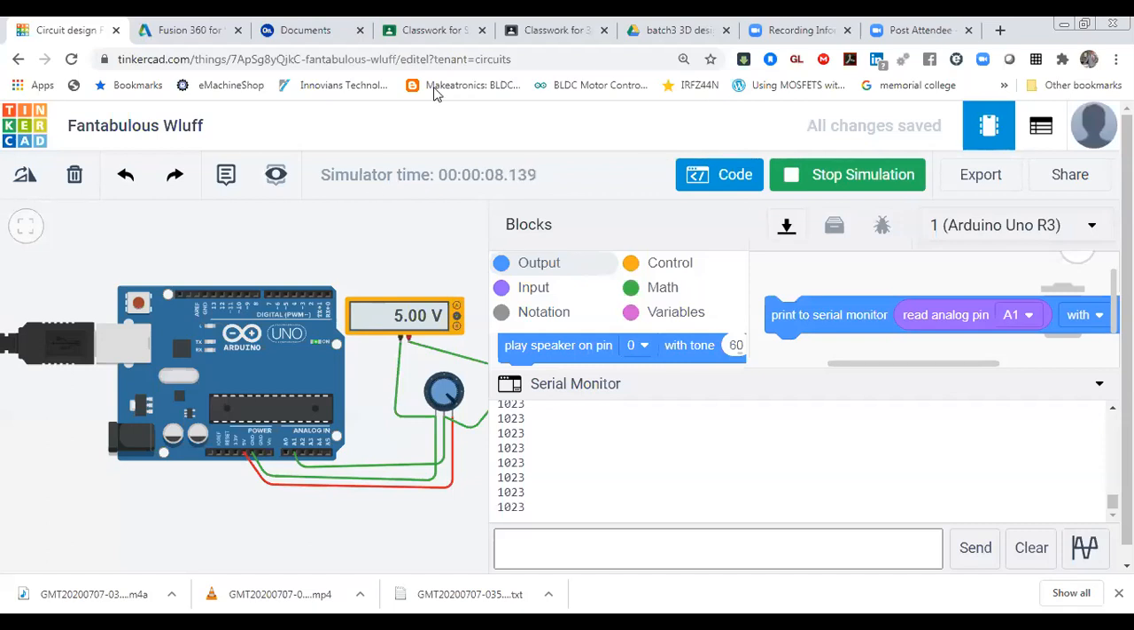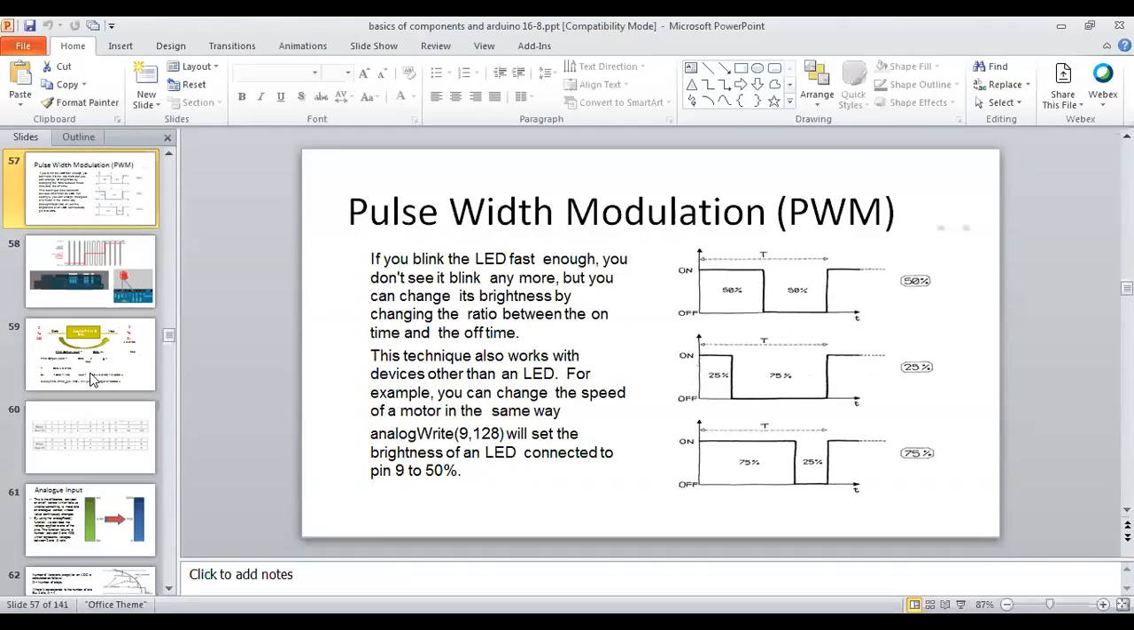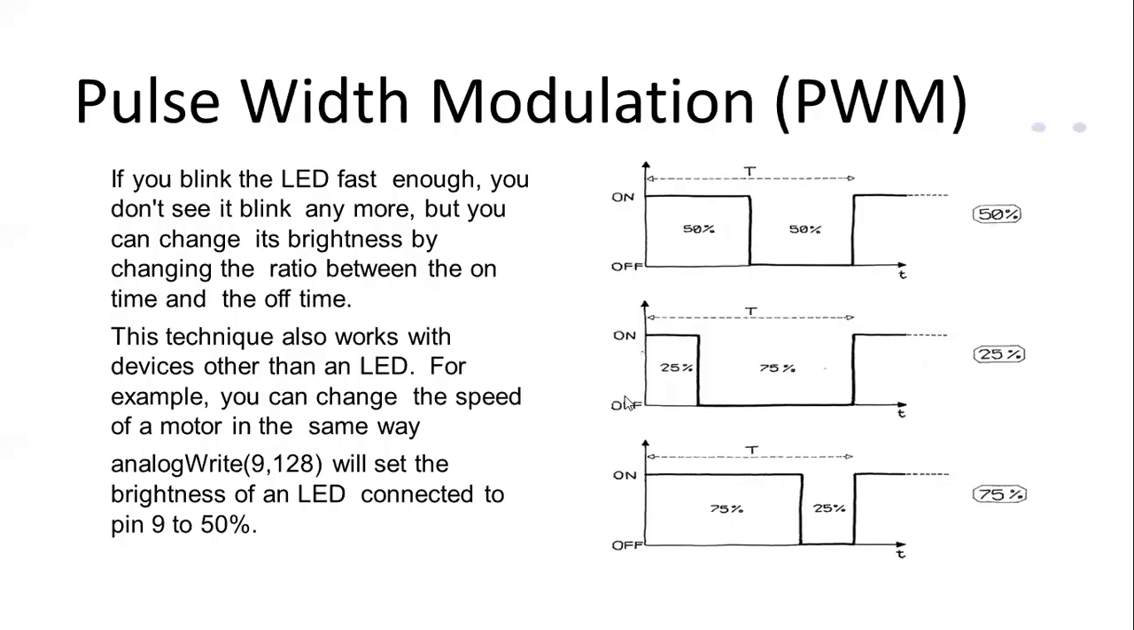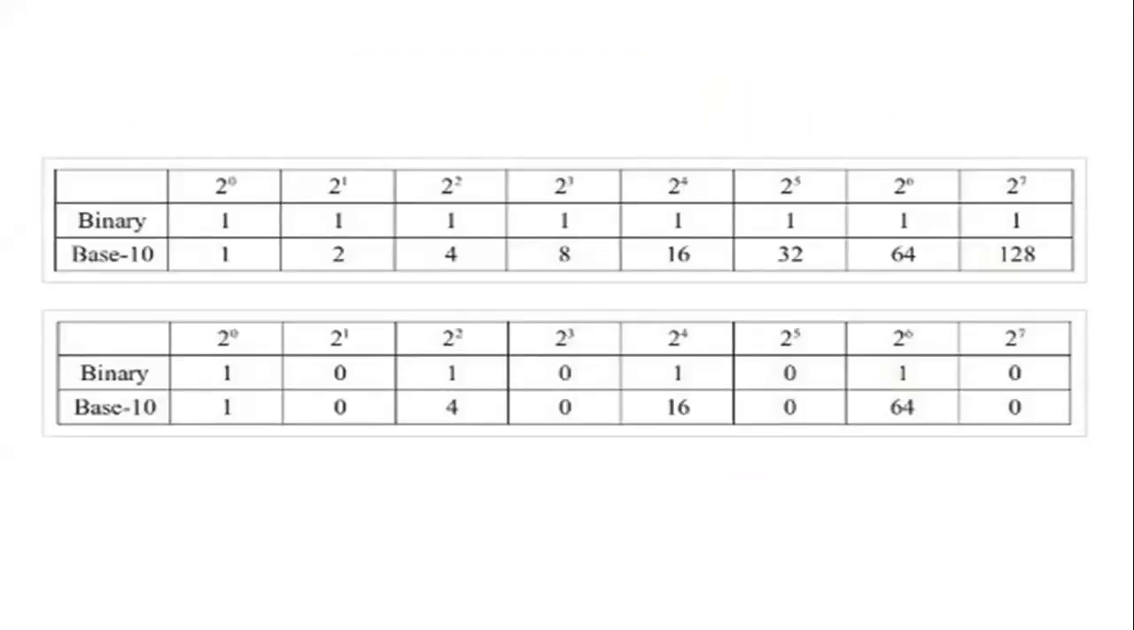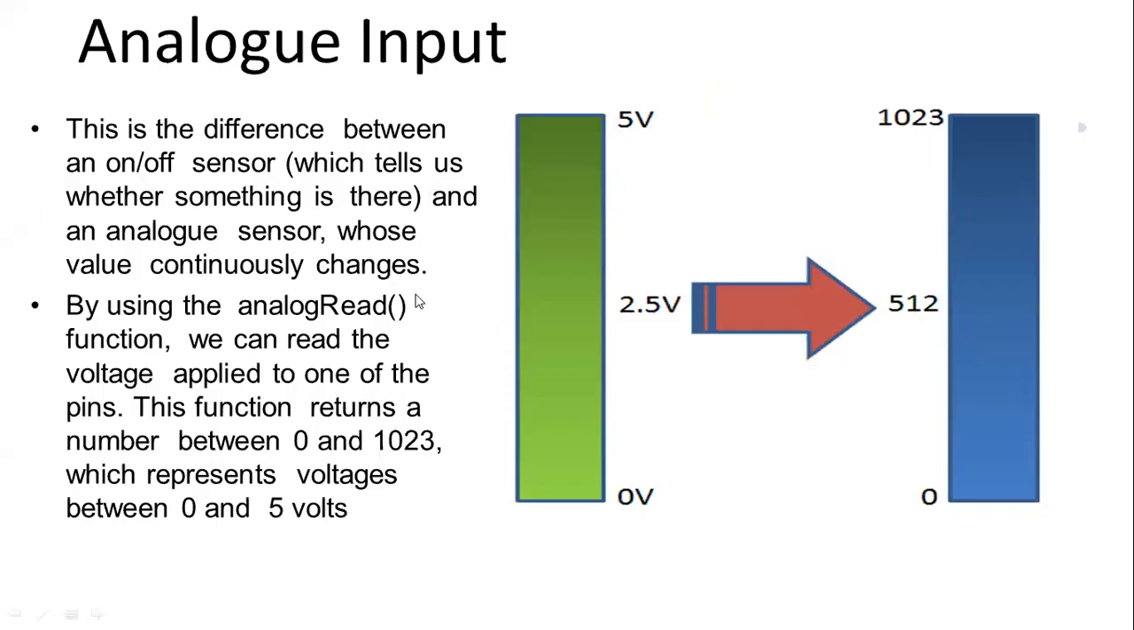So let me come back to that PPT. 5 volt means 1023. Why is that the meaning of 1023? That I want to tell you. So over here I'm going to explain to you why that is happening. Yes, this one is analog input.